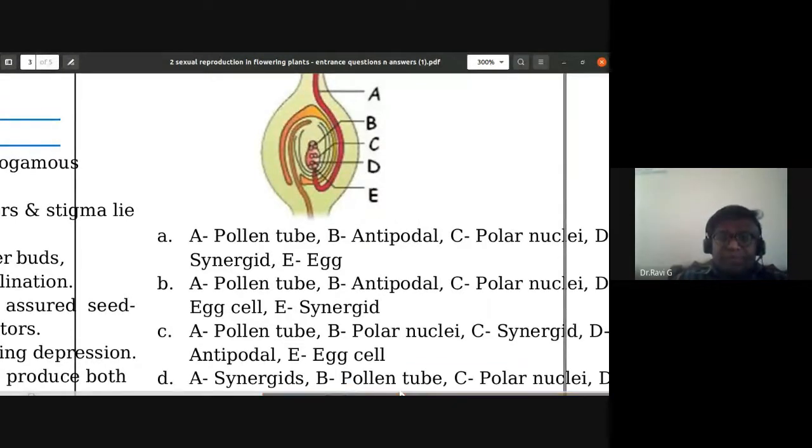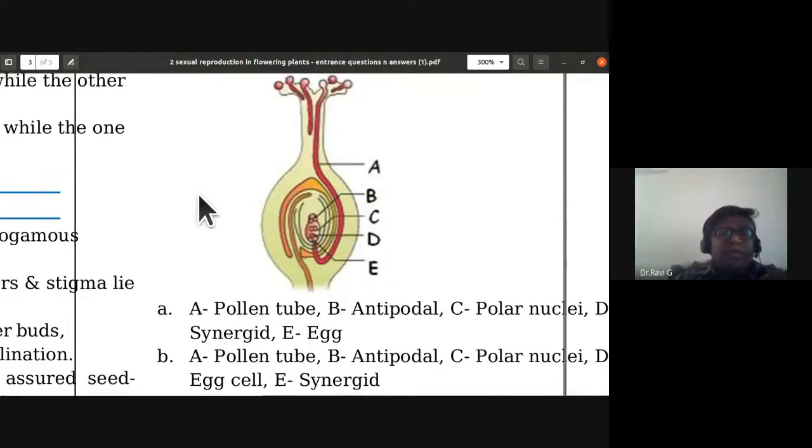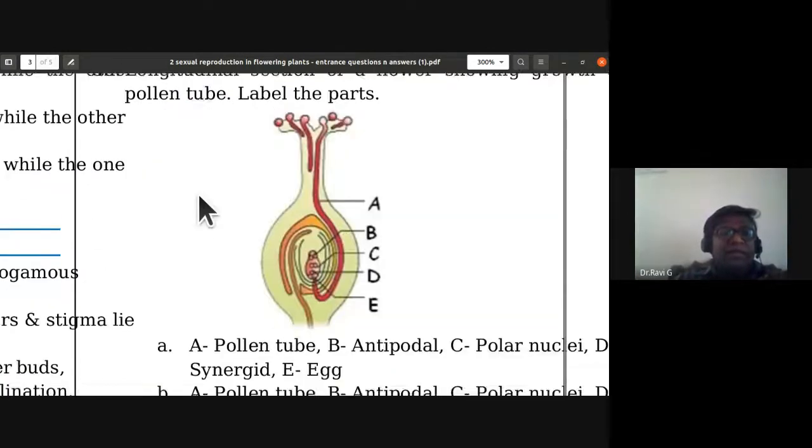D should be X cell, and E is synergids. So B is the correct option here. You should observe it minutely. D is X cell and E is synergids. So B is the correct option for the 33rd question.